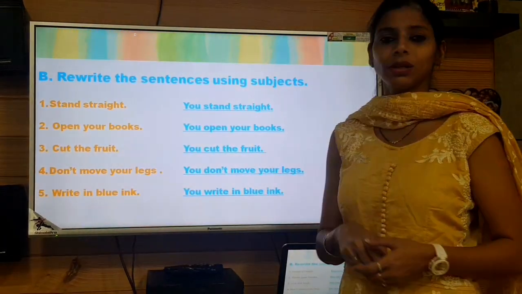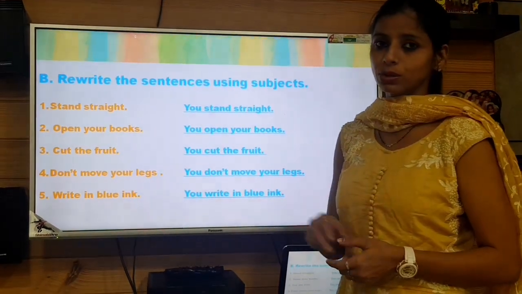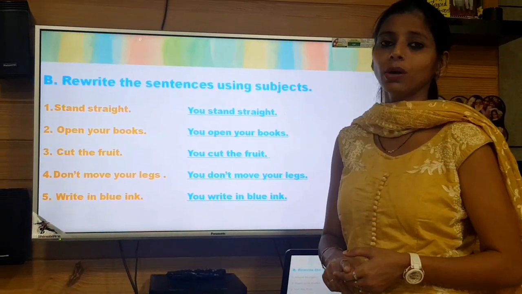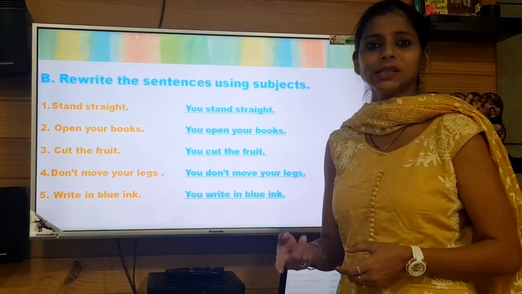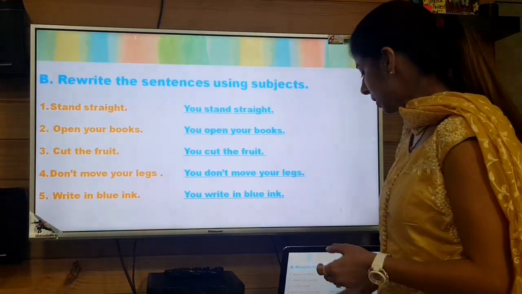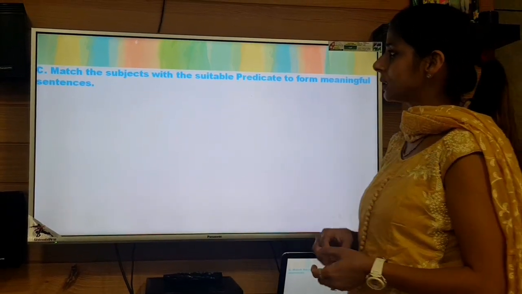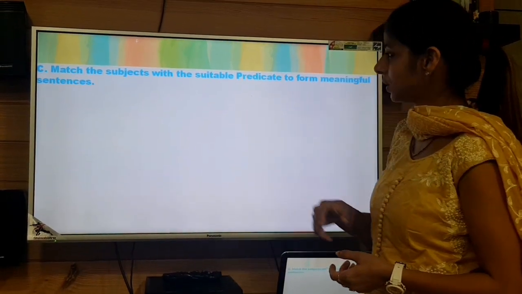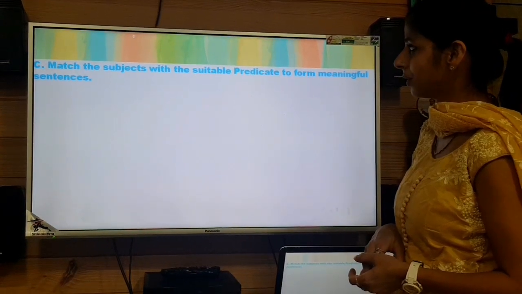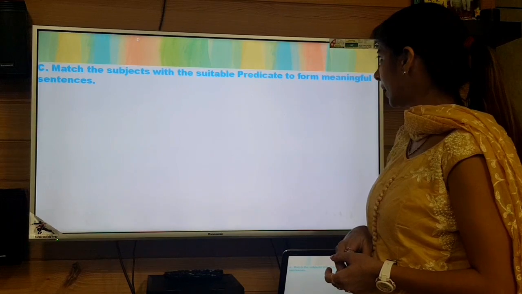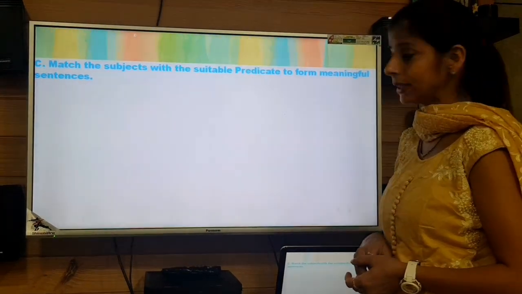So here we have completed exercise B also, and this is on page number 12 of your book, of which I have sent the PDF also, right? Here we will move to exercise C. And what is the direction given here? Match the subjects with the suitable predicates to form meaningful sentences.